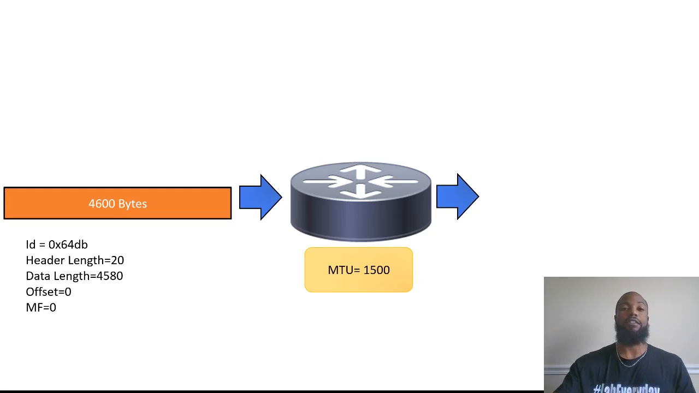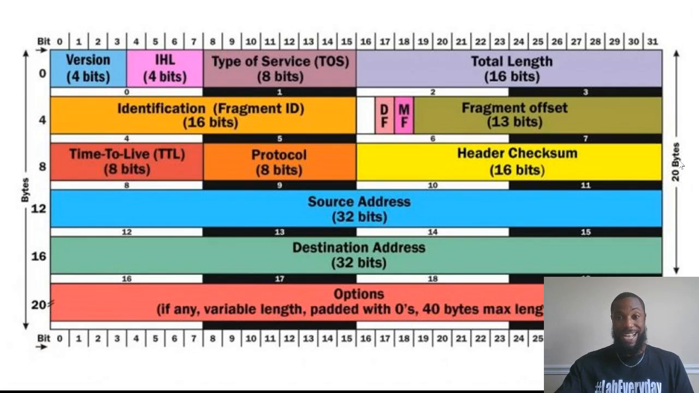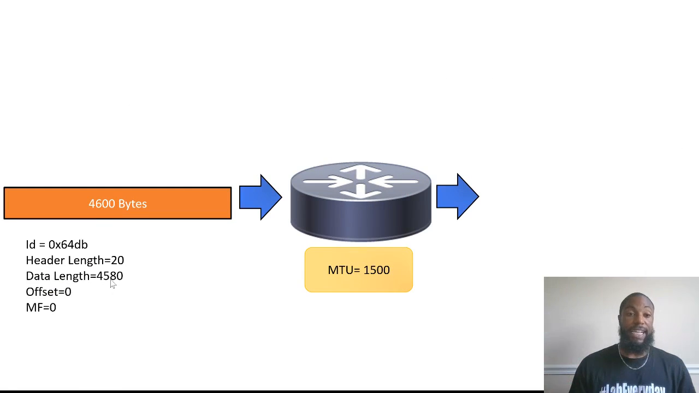Okay, so we have 4,600 bytes on the left-hand side. That's our packet. Again, the ID is just a number I came up with, and it's just letting you know who it came from. The header length obviously is 20 bytes. Remember, 20 bytes right here, that's the size of the IP header. And then the data length is the size of the data minus 20, so in this case, 4,580 bytes. The offset is 0 because this is our first piece.